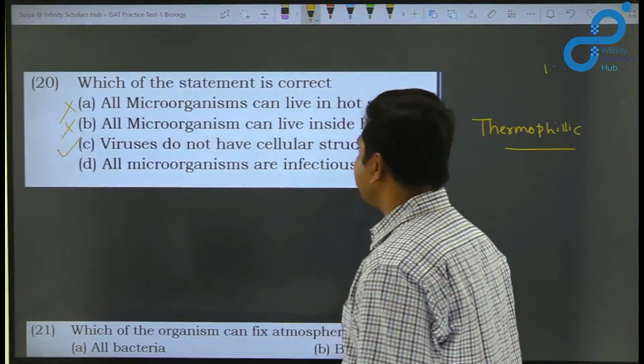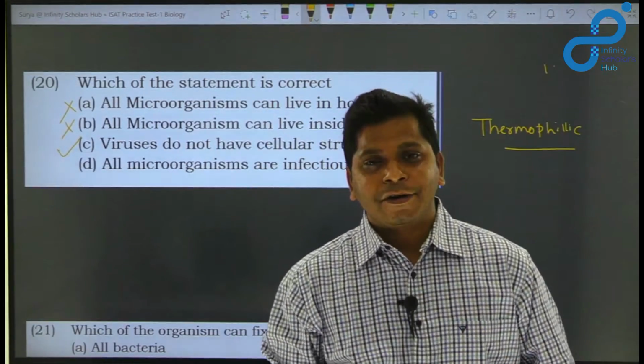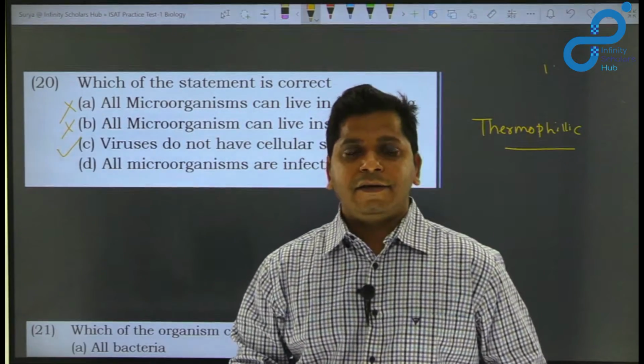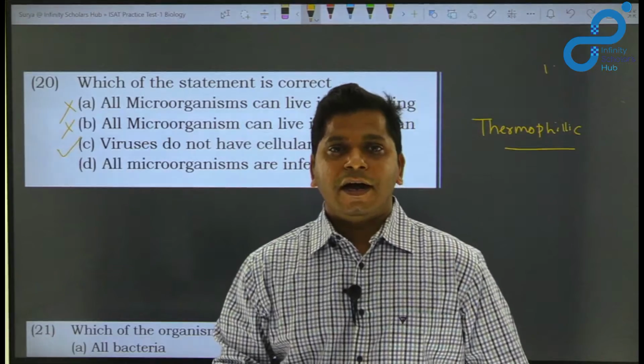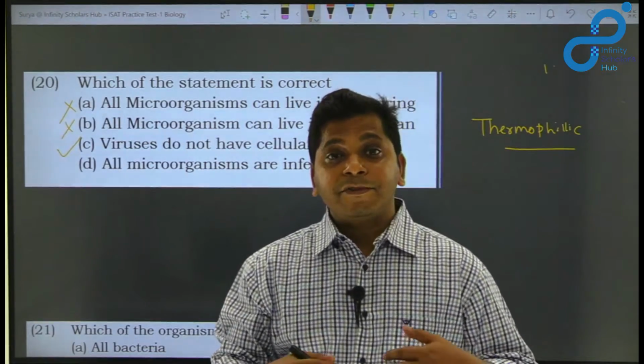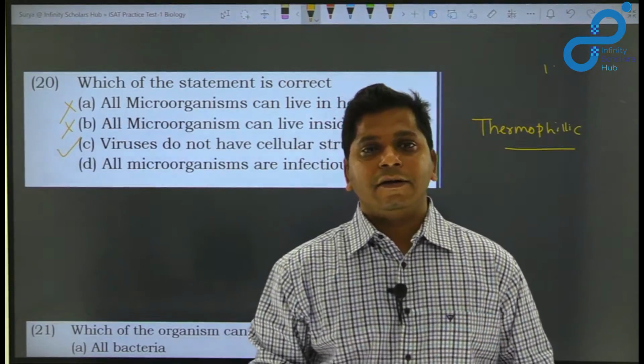All microorganisms are infectious? Not really. There are a lot of microorganisms which are helpful to us. There are a lot of bacteria that live inside our gut and help us in many ways. For example, E. coli. There are some strains of E. coli that live inside our gut and help us.